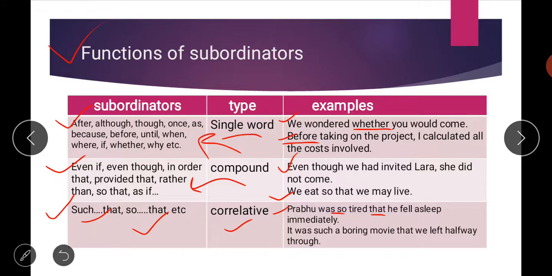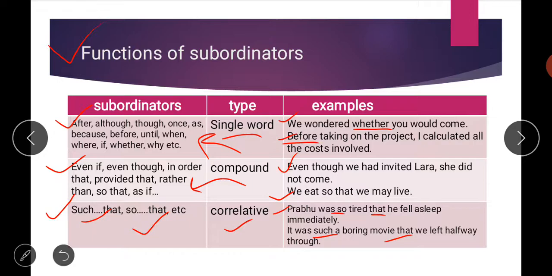It happens to all of us sometimes that some movies are very boring, and we can't waste our 3 hours, so we leave in between or halfway. So it was such a boring movie that we left halfway through. So here the word such that is used.